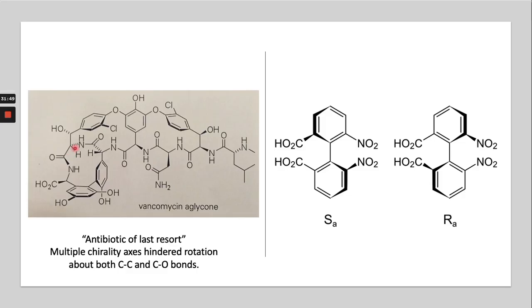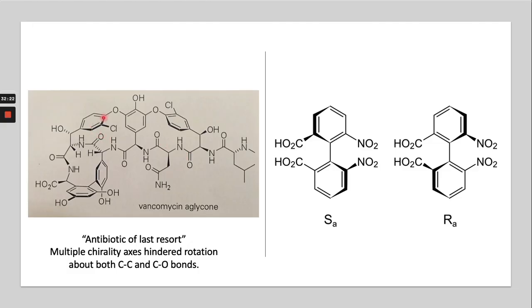The chirality in the molecule is because of these chiral centers also, and the chirality in this antibiotic is because of multiple chirality axes: hindered rotation between these carbon-carbon and carbon-oxygen bonds, and the carbon-carbon bond rotation, because of the hindered rotation of the molecule.